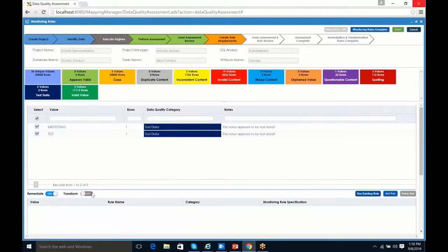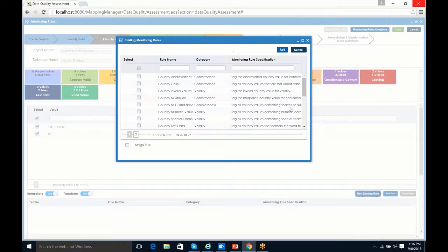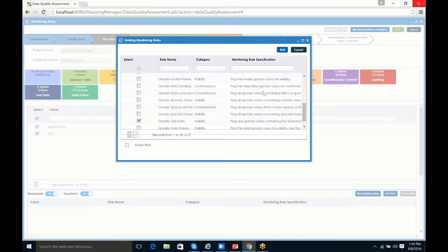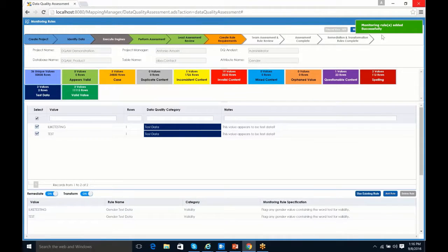I can remediate and transform these to unknown. And I also should have a gender test out here. Yep, I do. So I'll select that rule and add it. And now, again, I've sped up the entire process because I'm reusing existing rules.